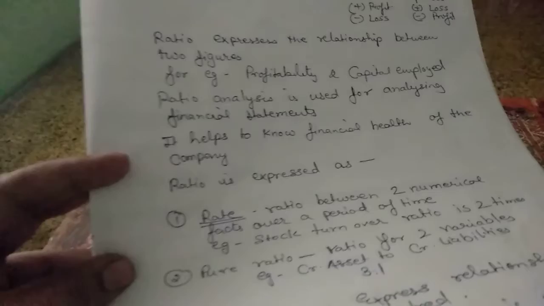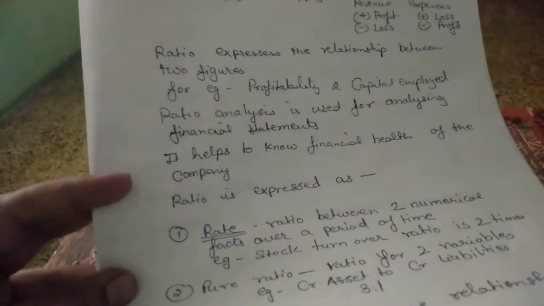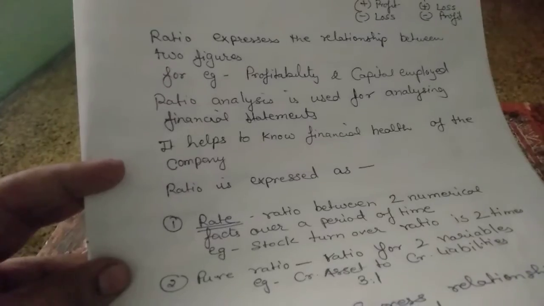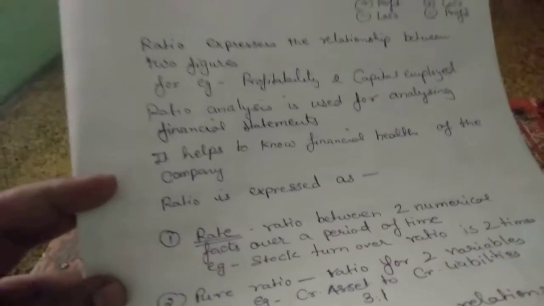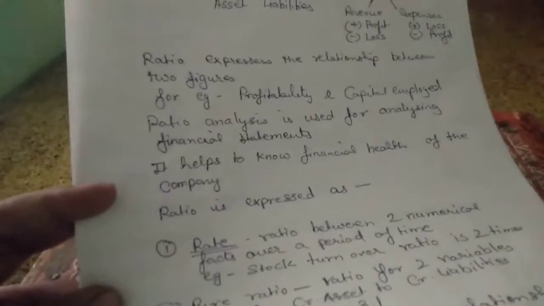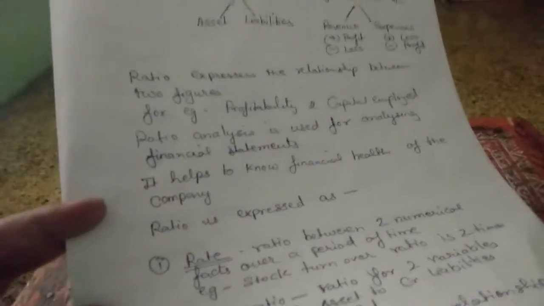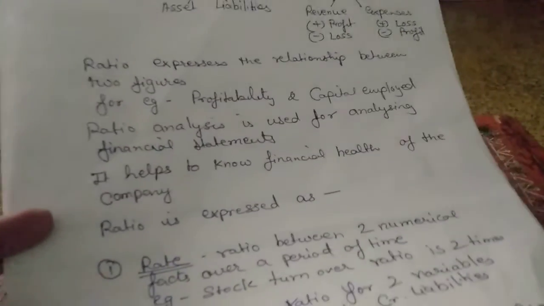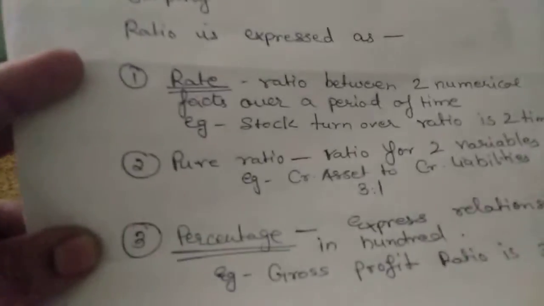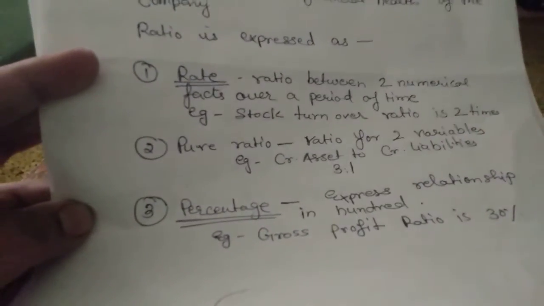And hence, the basis of any financial statement, when we talk about the balance sheet or profit and loss account, there are various ratios which tell about the health of the company, the basic position of the company in terms of its assets, in terms of its liabilities, in terms of its profits or in terms of its losses. Now we'll just have a look at how the ratios are expressed.